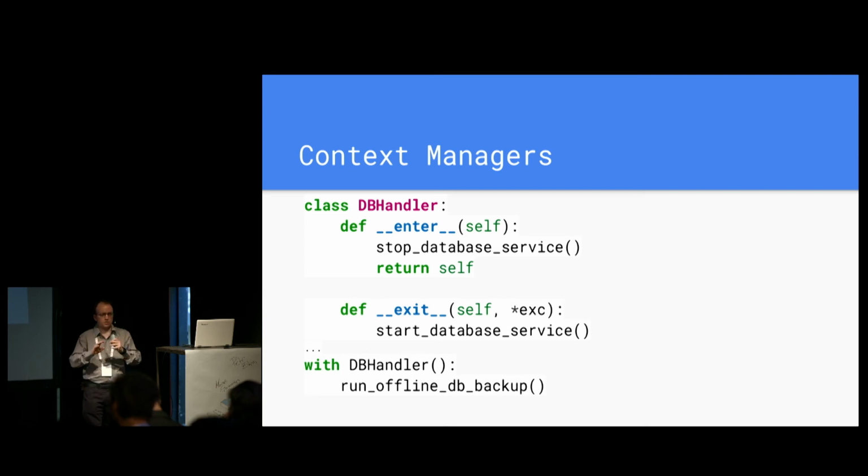So when I run with an object that follows this protocol, Python will first run the enter method. So there I will stop the database service, which stops the service in Unix. Then it enters the context manager block, and then I will run the backup. And the function that runs the backup only does that and nothing else.